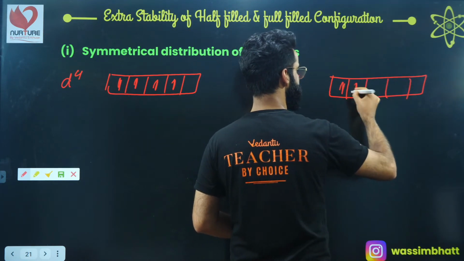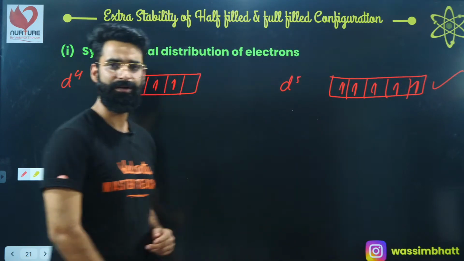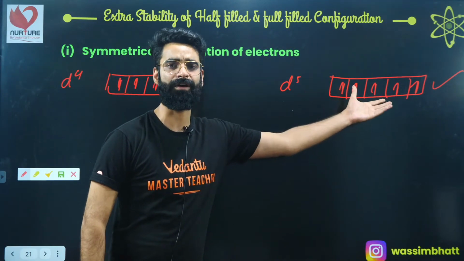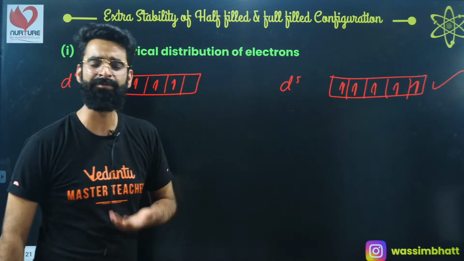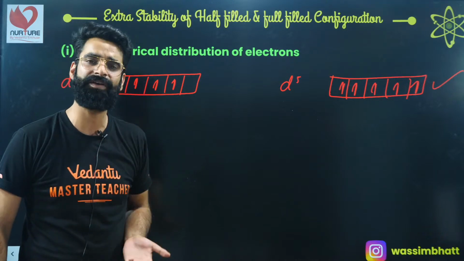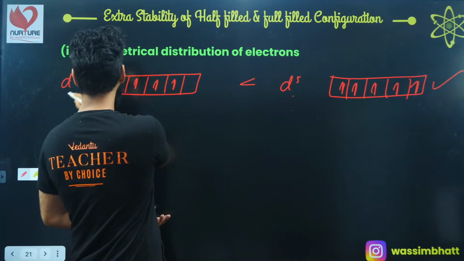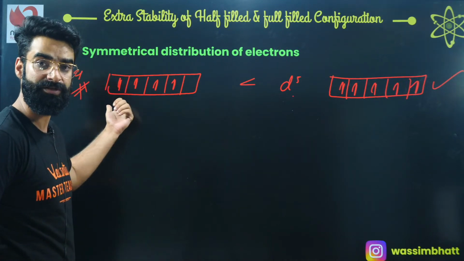So one electron in each orbital, right? This configuration is more stable because symmetry leads to stability. This one has a more symmetrical distribution of electrons, and wherever there is more symmetrical distribution of electrons, that configuration is going to be more stable. That's why D5 configuration is generally more stable than D4 configuration, right?